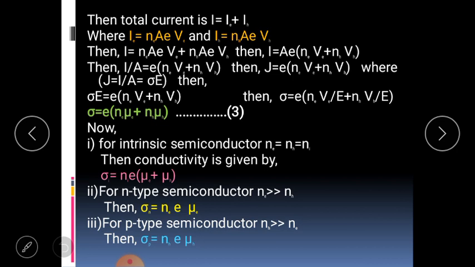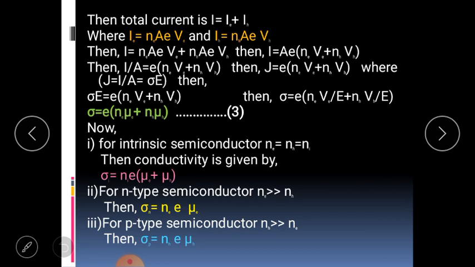Then I is equal to AE into bracket NeVe plus NhVh. Then I divided by A equal to E into bracket NeVe plus NhVh. And this then gives J is equal to E into bracket NeVe plus NhVh. Where J is equal to I divided by A is equal to sigma E, then we will have sigma E is equal to E into bracket NeVe plus NhVh.